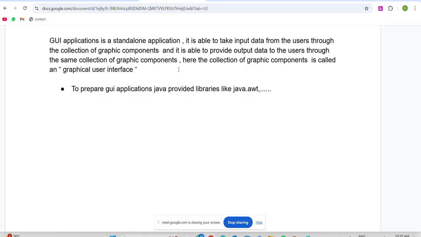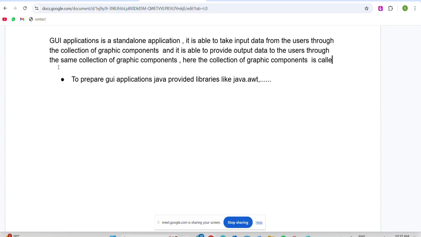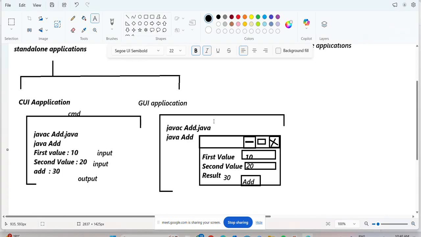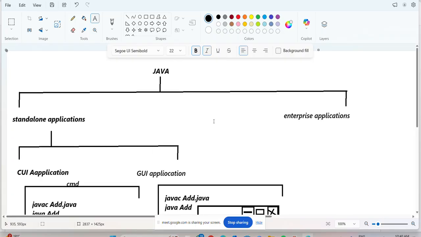Here the collection of graphic components acts as a user interface, so it is also called a GUI application. This is the story about standalone applications.